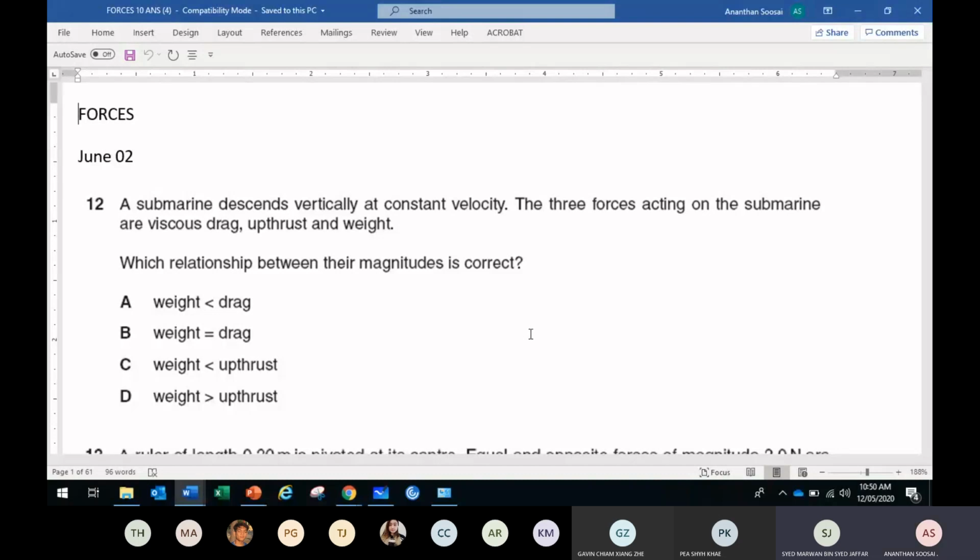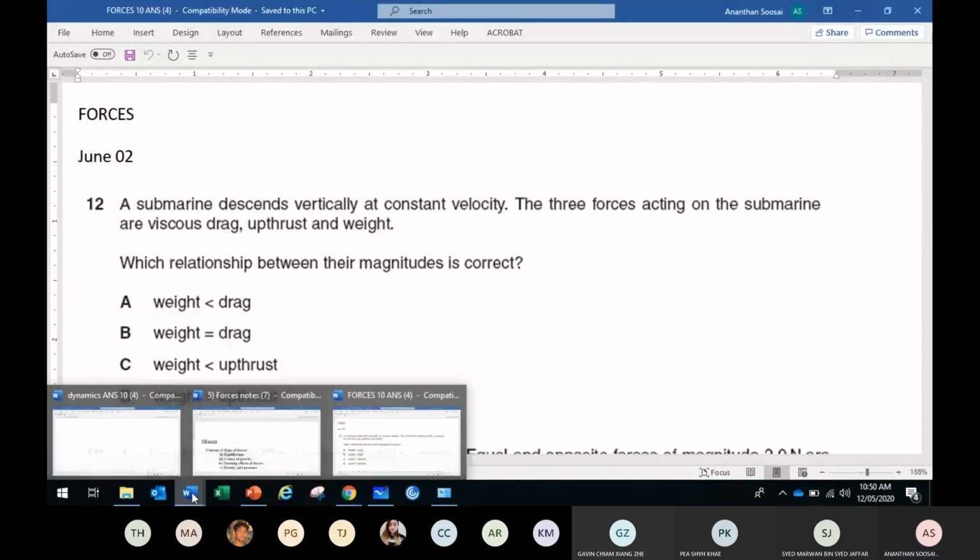This is a little tricky if you really use your common sense a little. You can try to give me the answers. Some of you said D, many say D. Weight is greater than upthrust, right? The submarine descends, so it's going down.